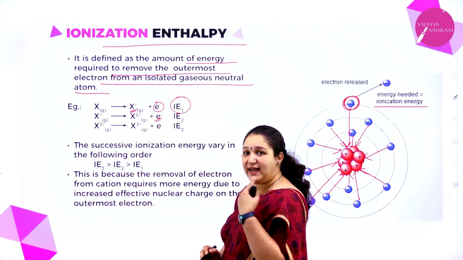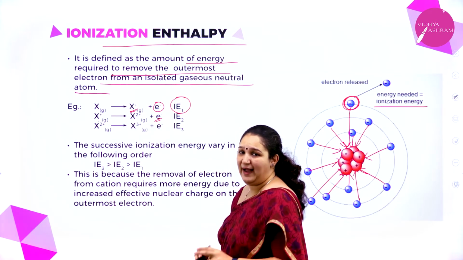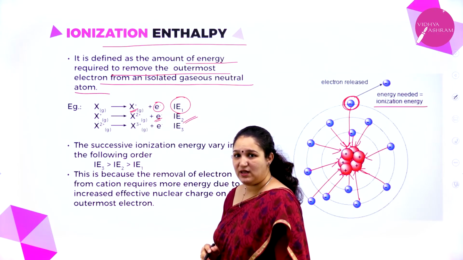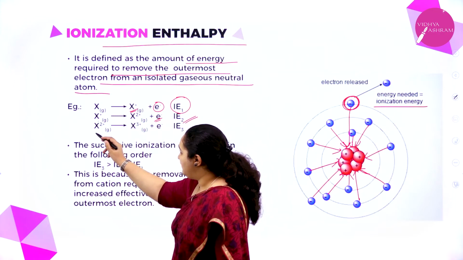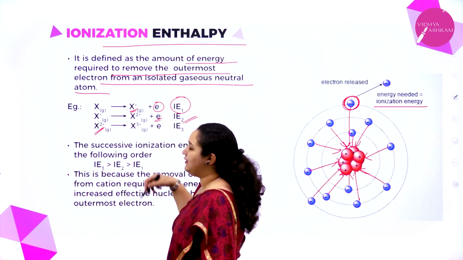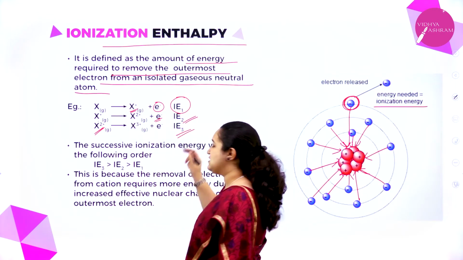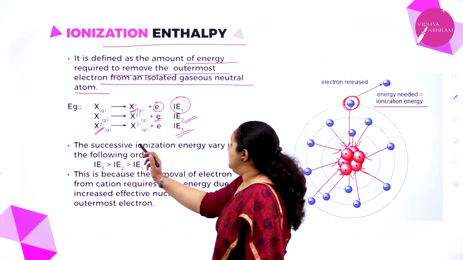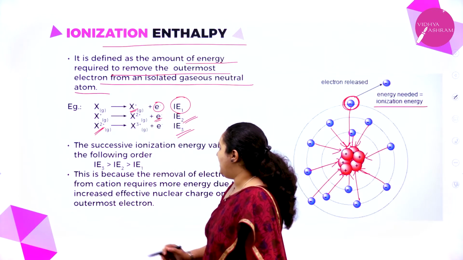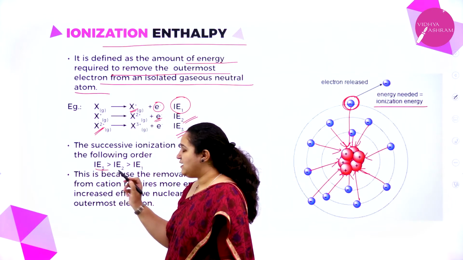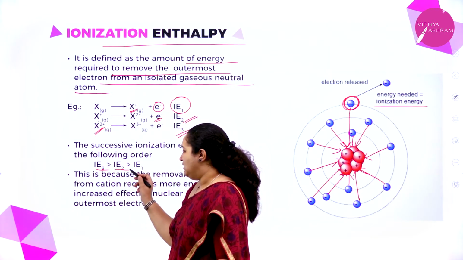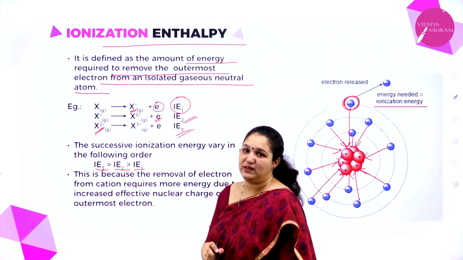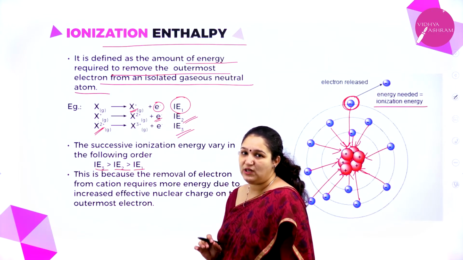So when I remove the second electron from the same atom, it is called the second ionization enthalpy. From this cation with +2 charge, I will remove one more electron, and that is called the third ionization enthalpy. Thus, the successive ionization energies vary as follows: the third ionization enthalpy is the largest, the second is a little lesser, and the first ionization enthalpy is the least. This is what we usually observe.